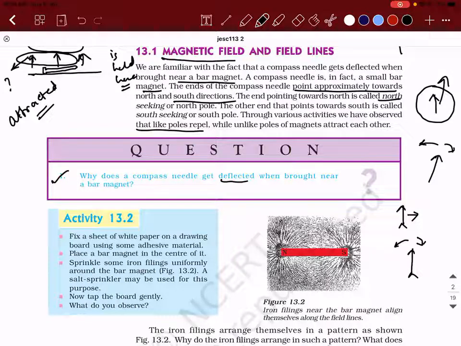So it is rotating, correct? So that is the meaning of deflection. I want you to understand the question. Now read the question. Why does a compass needle get deflected? Means why is it rotating when brought near a bar magnet?